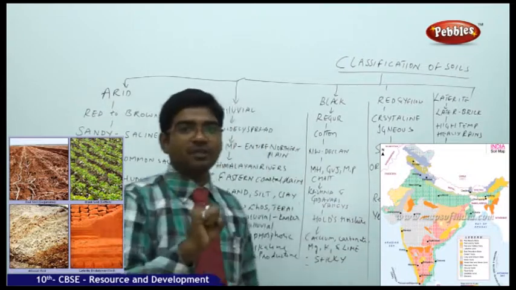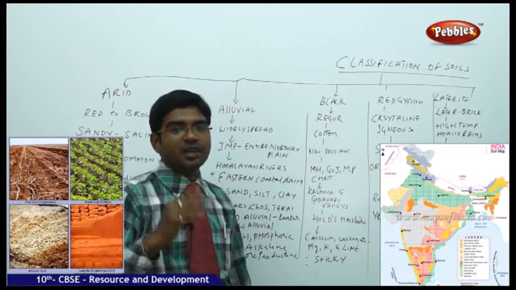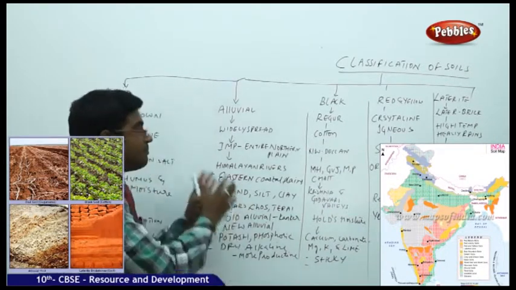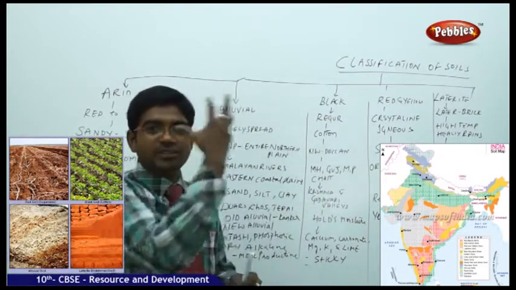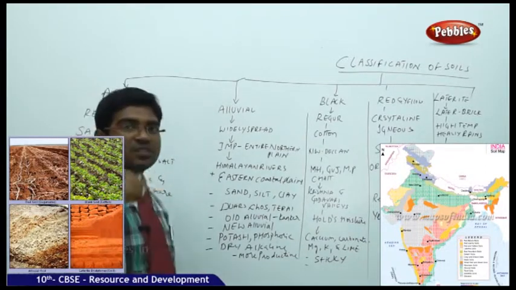That is where we got the soils from. And also the eastern coastal plains, where Mahanadi and Kaveri also contributed. That's how some part of the alluvial soil is also found in the eastern coastal plain of India.